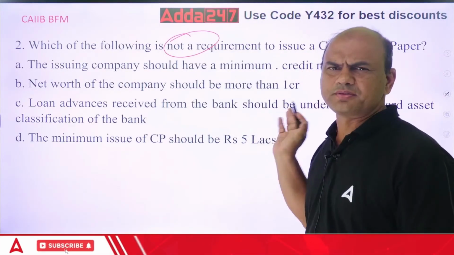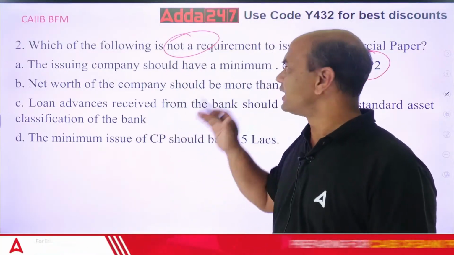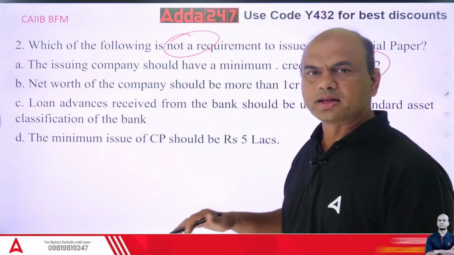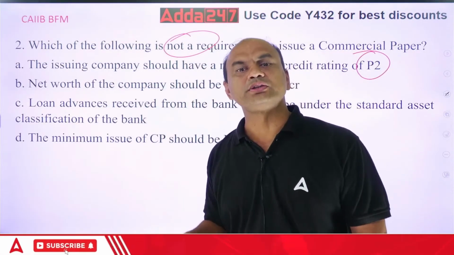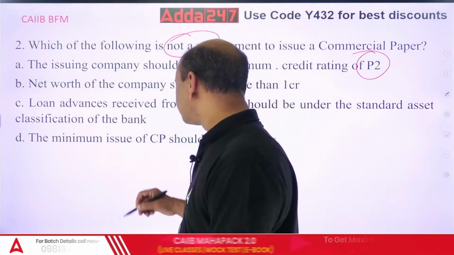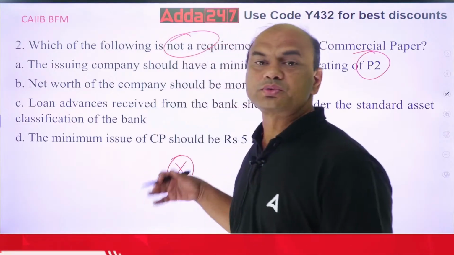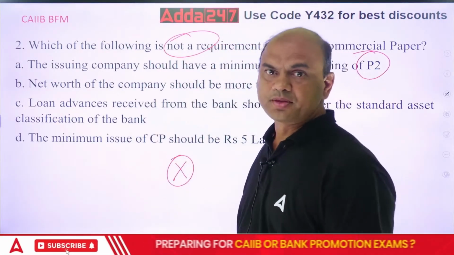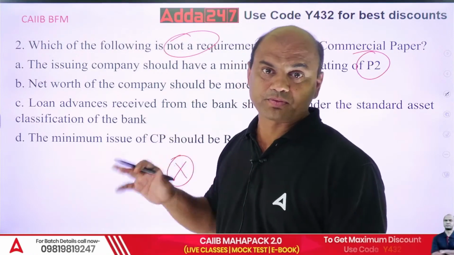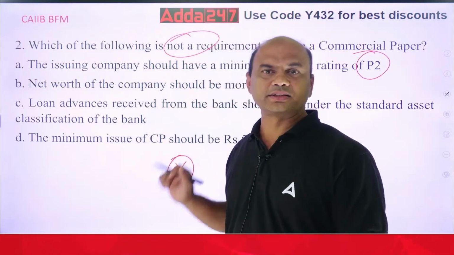P2, compulsory. If you have to issue a CP, what is this all criteria for? See, understand the logic of this question. There is a company XYZ who wants to issue the CP, commercial paper. So let's write this company X. Company X wants to issue the CP, commercial paper. For that, RBI has put a criteria that, see, if you want to issue the CP, follow these guidelines. So we are talking of these guidelines now.